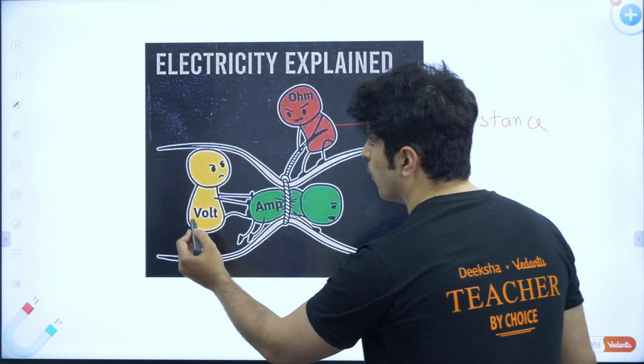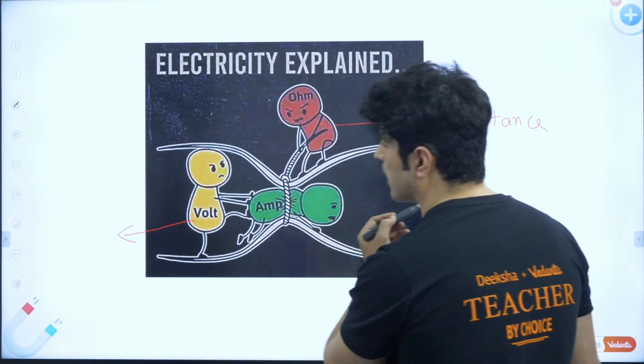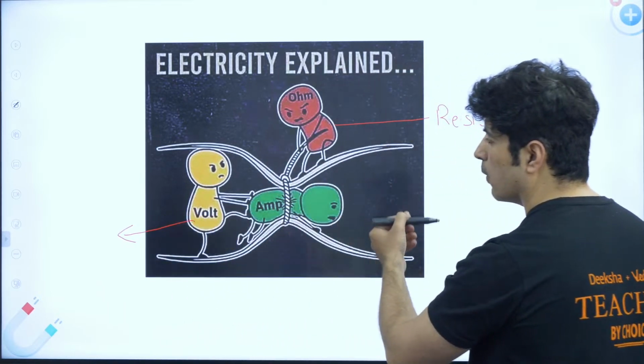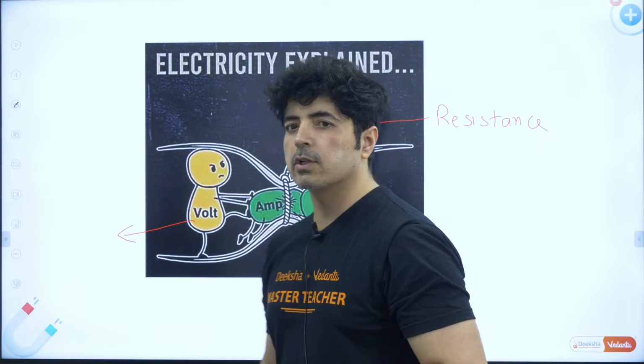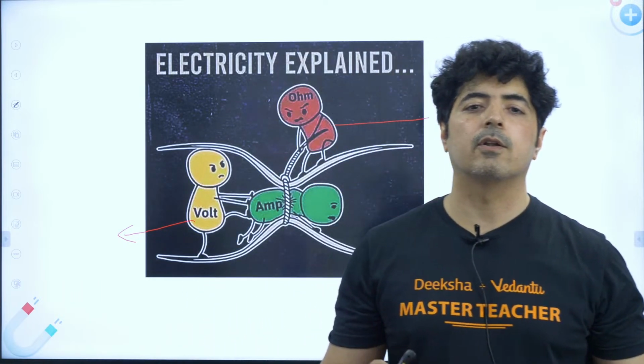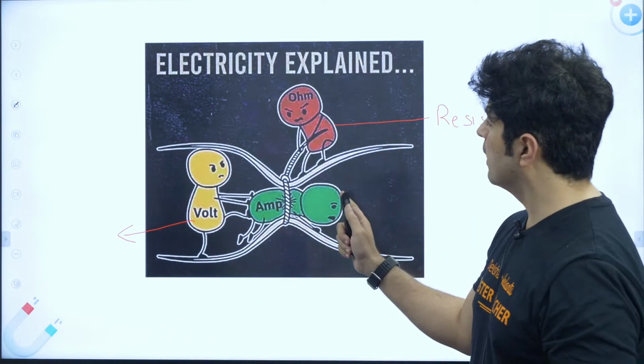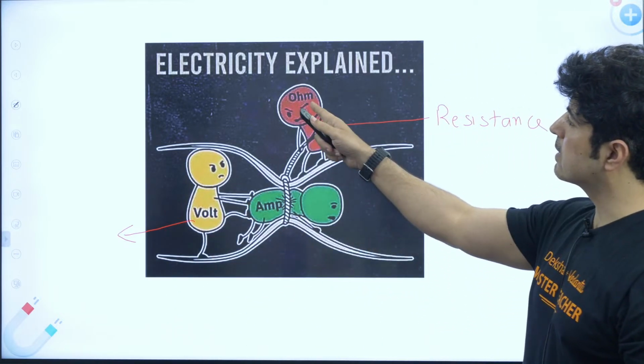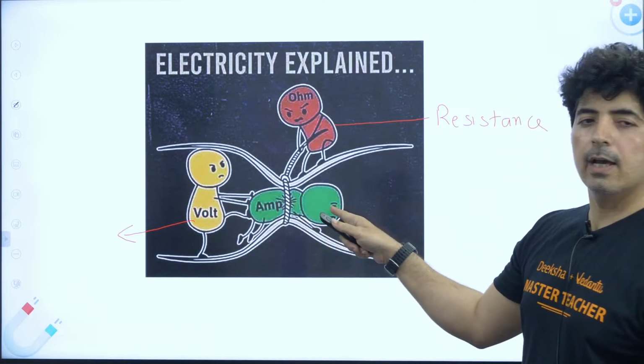And the job of voltage is to push the current so that current goes forward. If you understand this depiction, this will be very good. Now you understand, in fact, half of it. Again, current is trying to pass through, resistance is trying to stop it, and voltage is helping it.